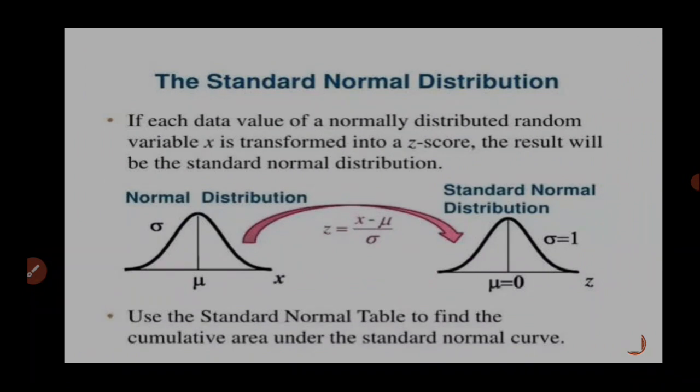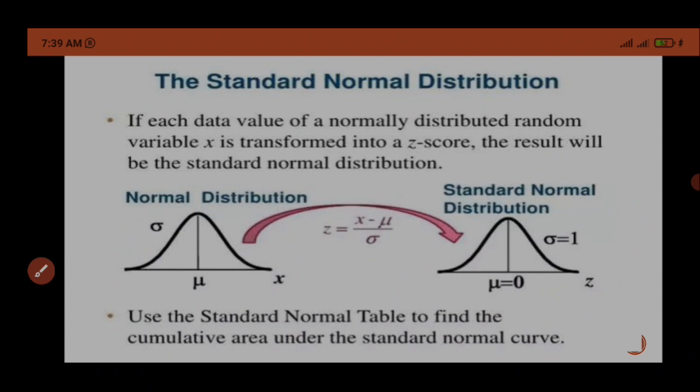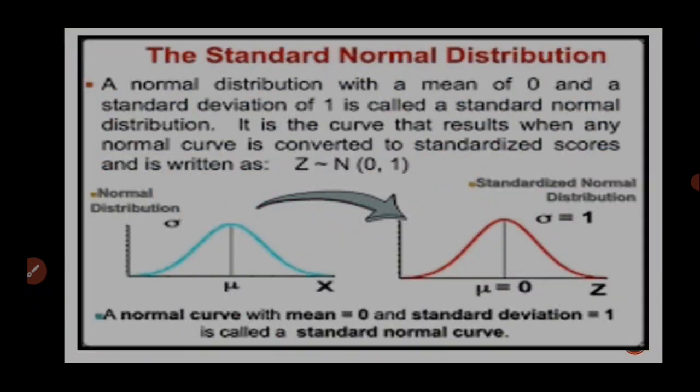Now the standard normal distribution. If each data value of a normally distributed random variable x is transformed into a z-score, the result will be the standard normal distribution. If this one is the normal distribution, then this is the standard normal distribution, with mu equal to 0 and sigma equal to 1. Use the standard normal table to find the cumulative area under the standard normal curve. This one I have given to you.